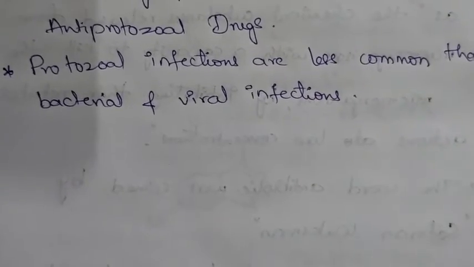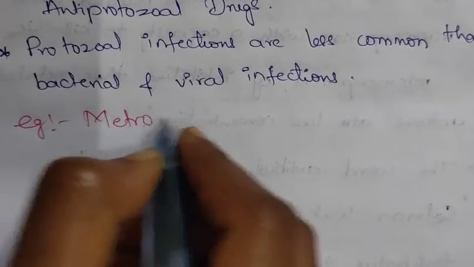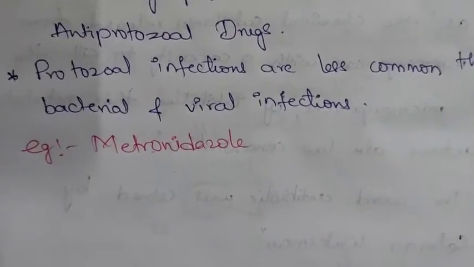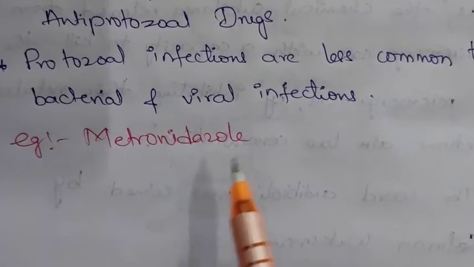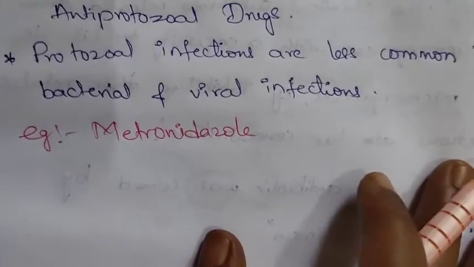See, example for this is metronidazole. This is the example for anti-protozoal drug, and this is used for the treatment of all forms of amoebiasis.